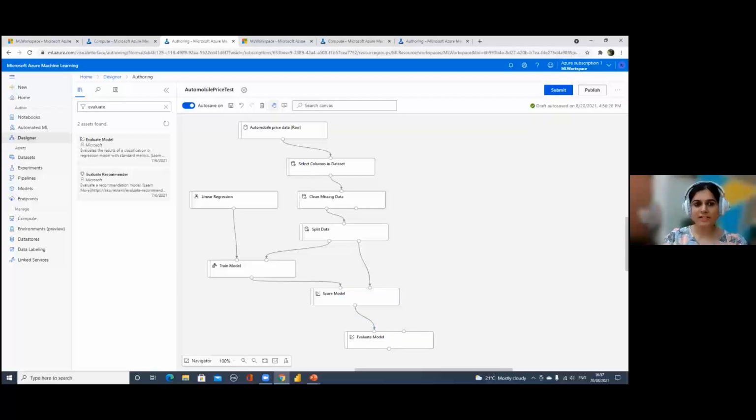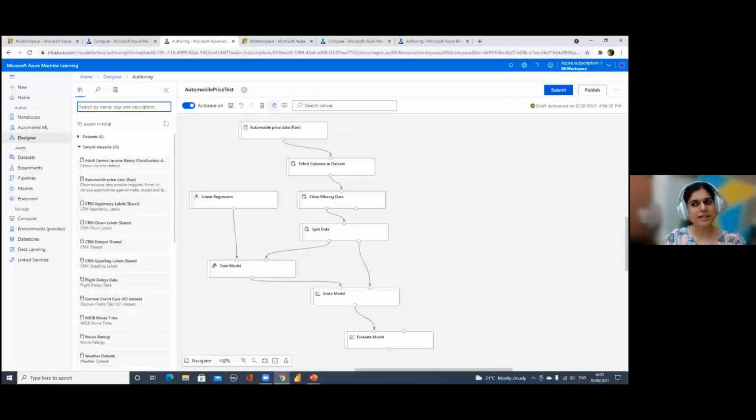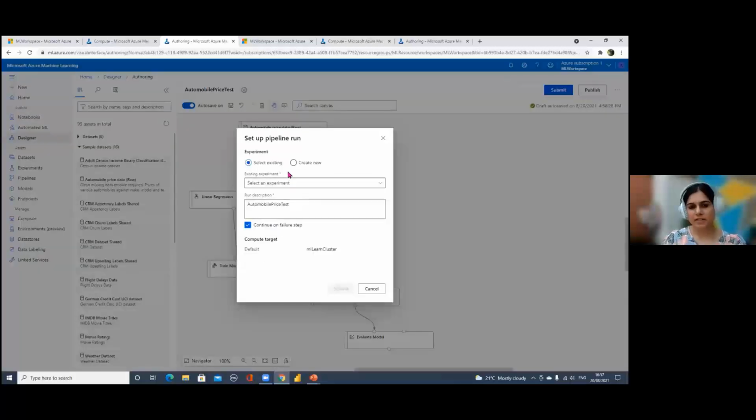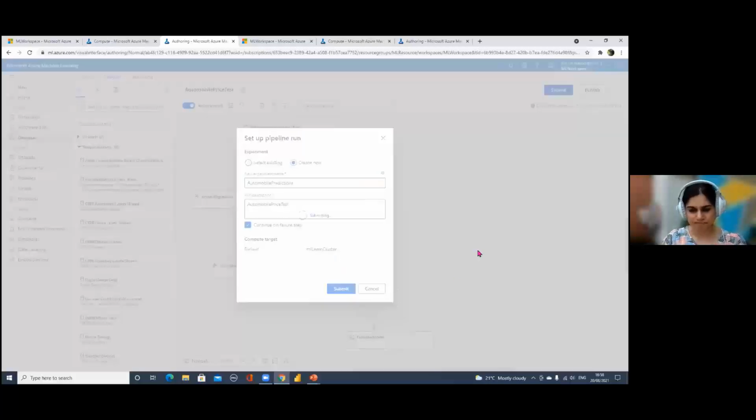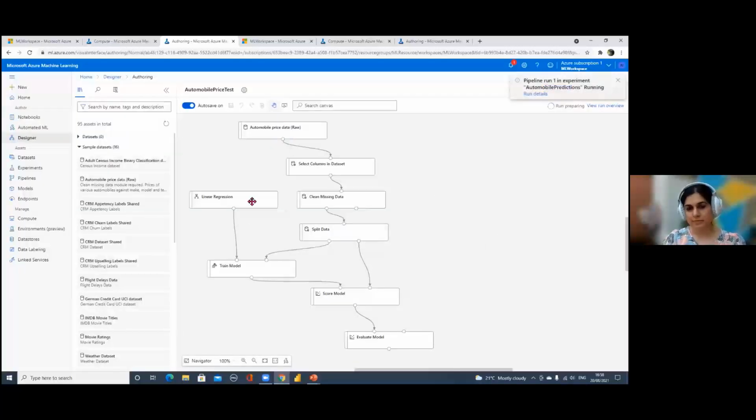So once you're happy with these steps, you can just hit submit. Okay. Now, once you hit submit, I'll just show you. Once you hit submit, it will ask you to create an experiment. So maybe you can give an experiment name, because this is your automobile price predictions. Okay. And you can submit it. Now, once you submit it, your experiment is running. Okay. Your experiment is running means it's doing the job step by step. Okay.